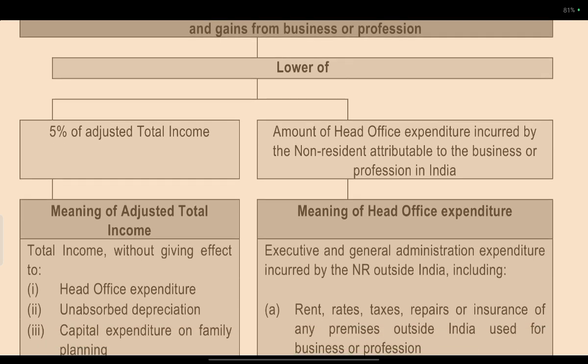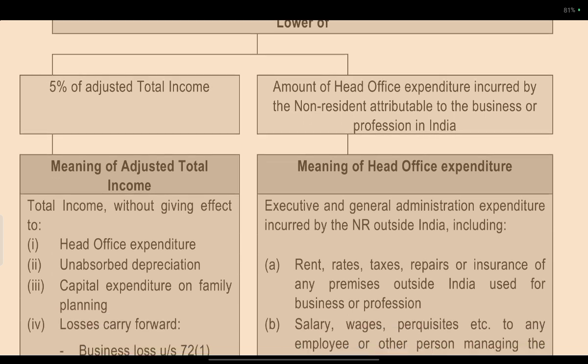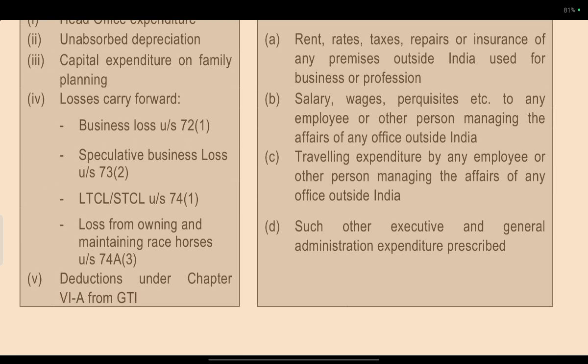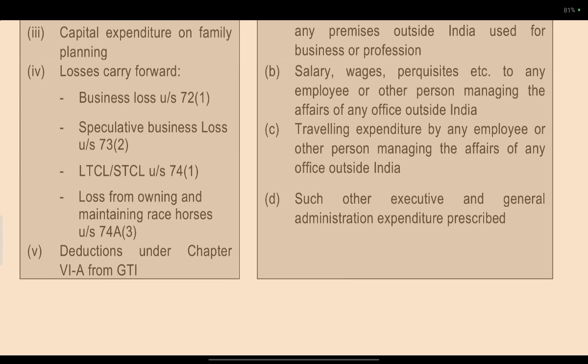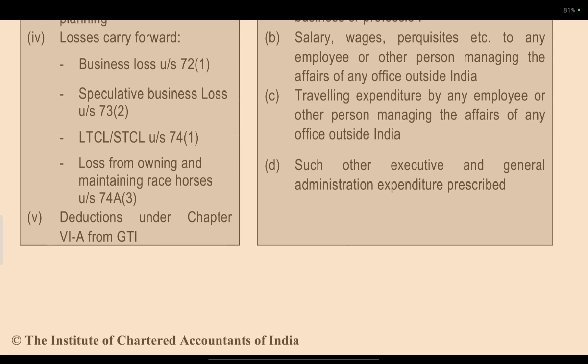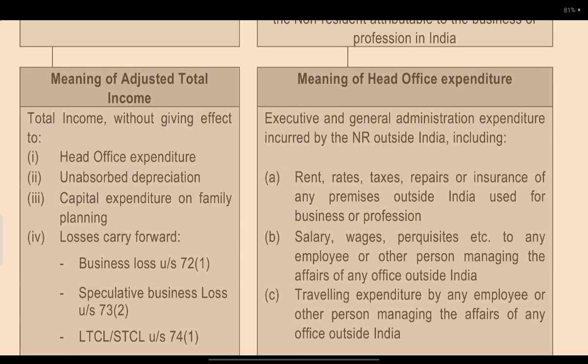Lower of 5% of the adjusted total income or the amount of head office expenditure incurred by the non-resident attributed to the business or profession in India. Adjusted total income means the total income without giving effect to head office expenses, unabsorbed depreciation, capital expenditure on family planning, losses carried forward, that is brought forward loss of section 72, speculative business loss section 73, long-term capital gain, short-term capital gain loss under section 74, sub-section 1, losses from owning and maintaining race horses under 74A(3), and deduction under Chapter VI-A from gross total income.